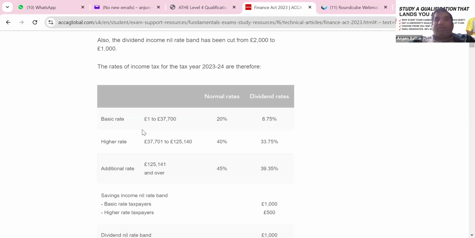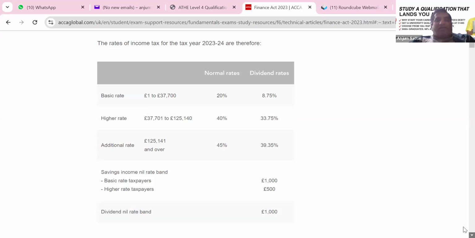So your tax-free limit, instead of 12,570, can go up to 15. Any related expense which you can request from your employer can be put in, and your tax code can change. Those are allowable expenses, which we need to look at instead of you claiming back, so that tax can be adjusted.